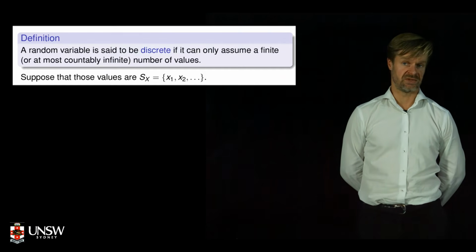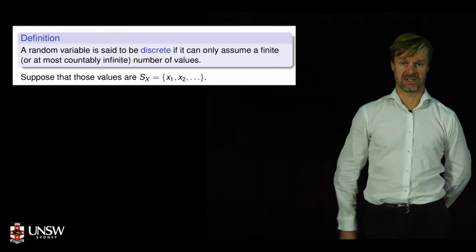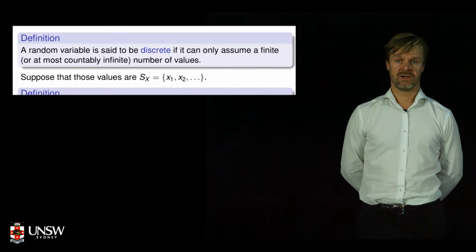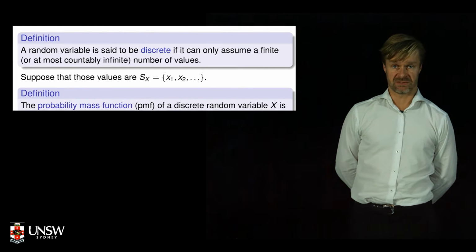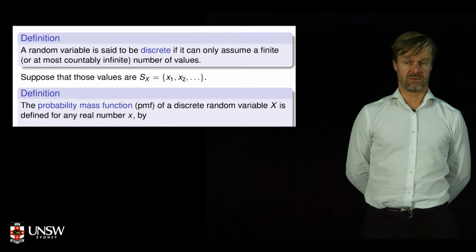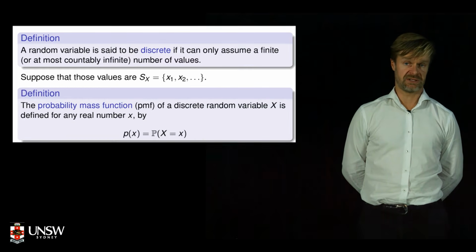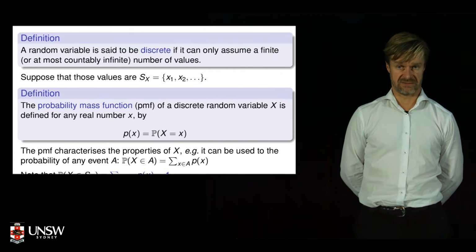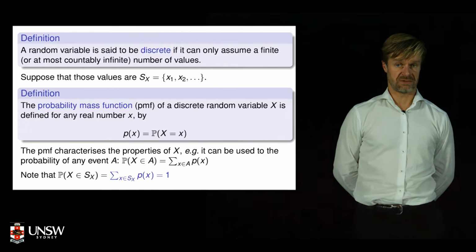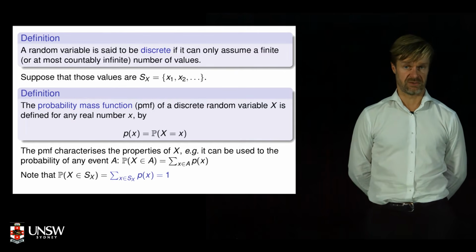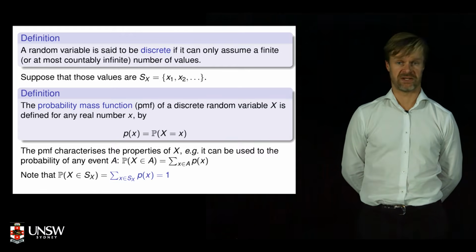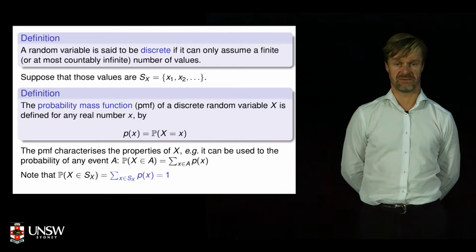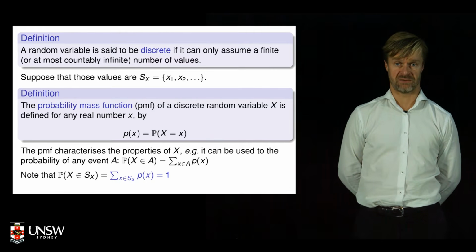That's the most common example of a discrete random variable, when we're actually counting the number of times some event happens. The probability mass function of a discrete random variable we write as little p of x, or sometimes little f of x, and it's the probability that the random variable is equal to the value little x. The PMF is another way to characterize the random variable X, as well as the CDF. It's got a one-to-one relationship with the CDF.